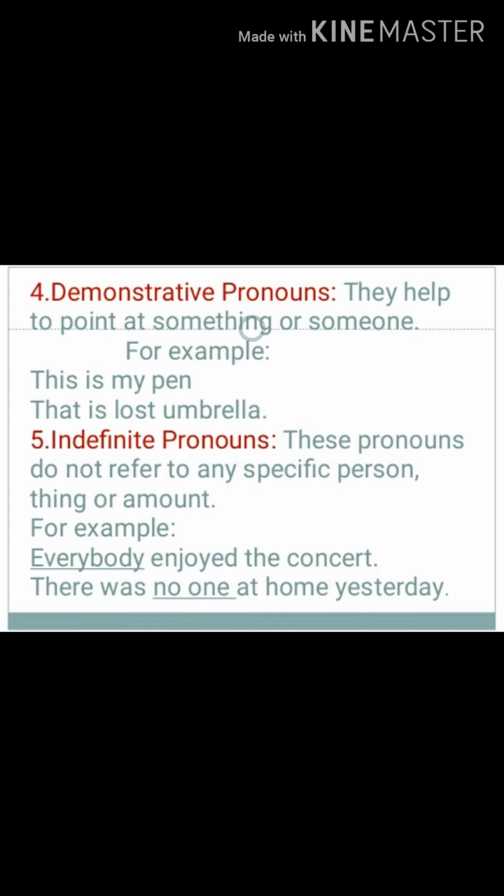Next come the demonstrative pronouns. They help us to point to something or someone. For example, this is my pen. That is my lost umbrella. Here the words this and that are known as demonstrative pronouns.